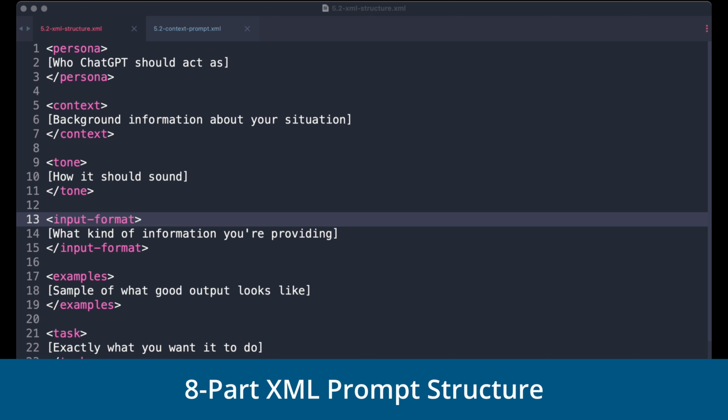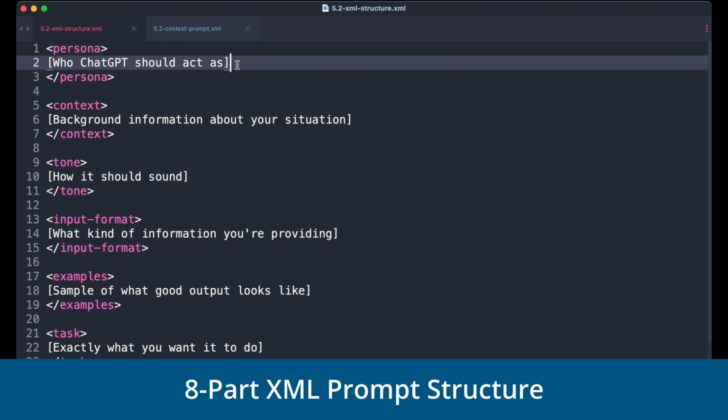Now, don't worry, XML sounds technical, but it's basically just a way of organizing information using angle brackets. In my experience, the ones who get the best results with ChatGPT and the other tools are the ones who give structured instructions instead of just throwing random requests around. That's exactly what we're doing here with ChatGPT. We're giving it clear context, expectations, and parameters. Now, let us show you the 8-part structure that will transform your results.